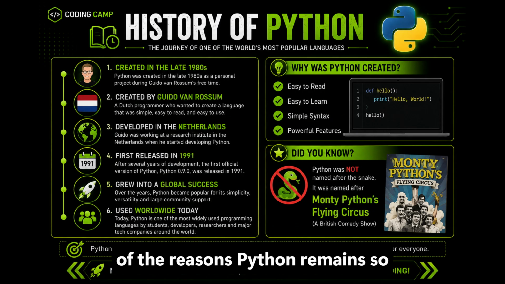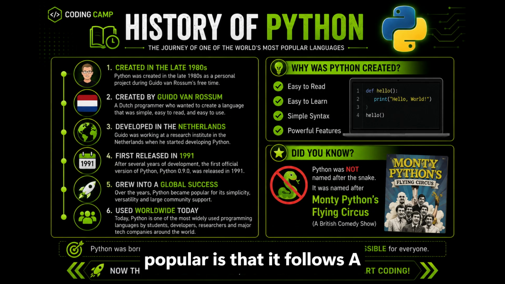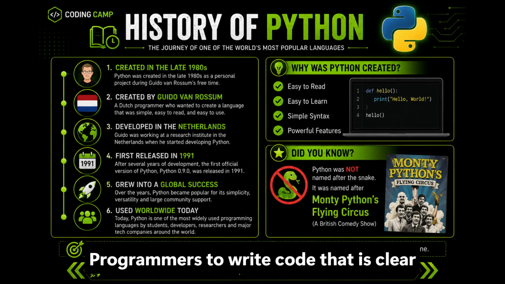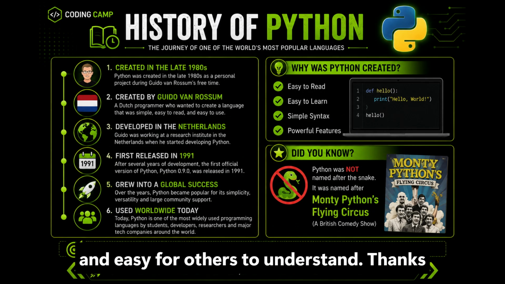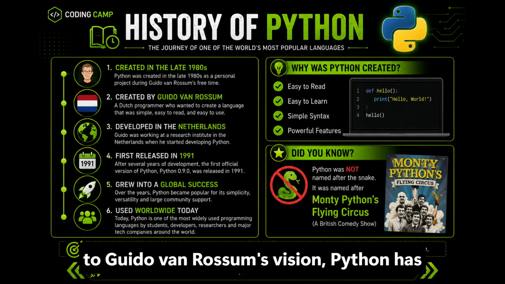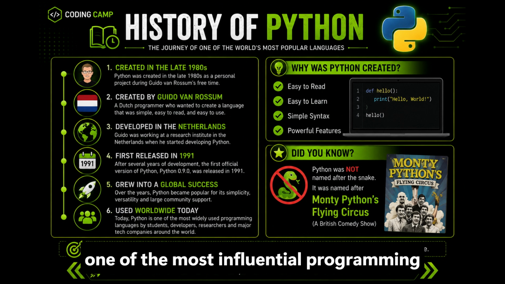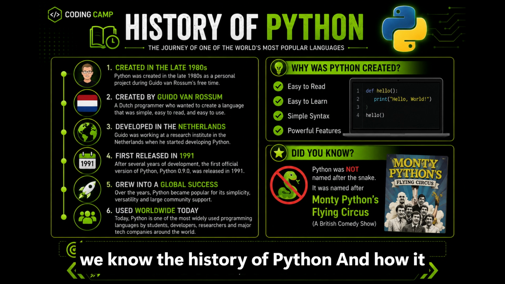One of the reasons Python remains so popular is that it follows a philosophy called readability counts. In simple terms, Python encourages programmers to write code that is clear and easy for others to understand. Thanks to Guido van Rossum's vision, Python has grown from a small personal project into one of the most influential programming languages in modern computing.